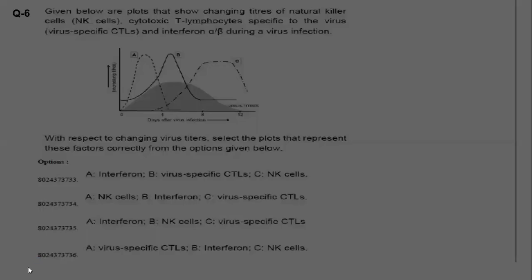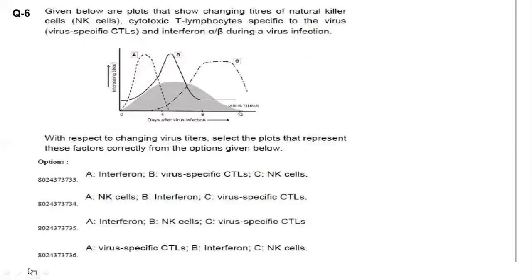Given below are plots that show changing titres of natural killer cells, cytotoxic T lymphocytes specific to virus-infected cells, and interferon alpha and beta during a virus infection. With respect to the changing virus level, select the plots that represent these factors correctly from the options given below.